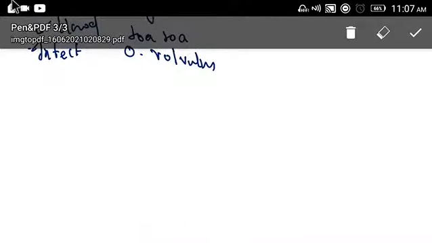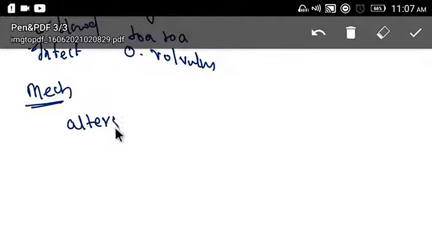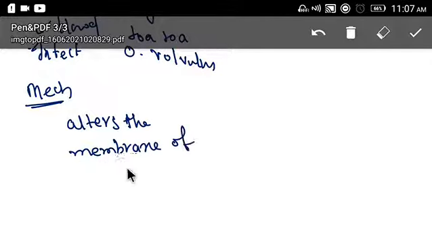Mechanism of action. This diethyl carbamazine alters the membrane of organelles. As the membrane is altered, this can lead to death of microfilaria.